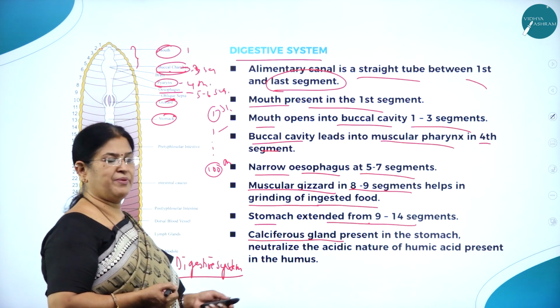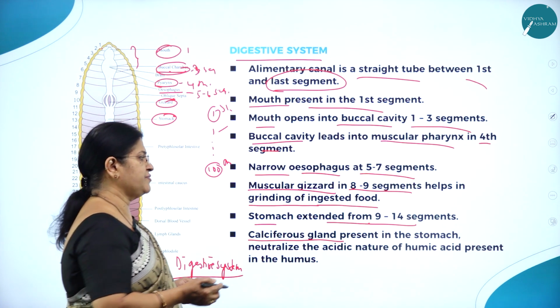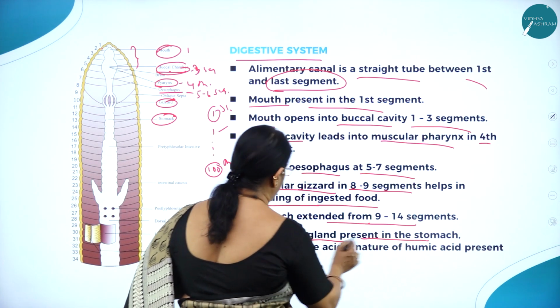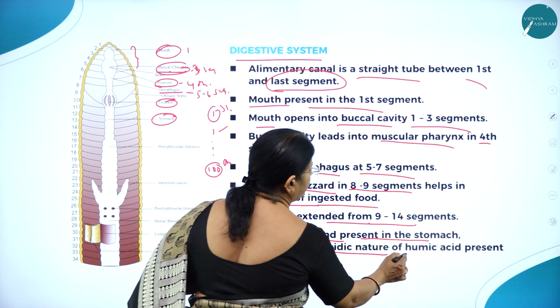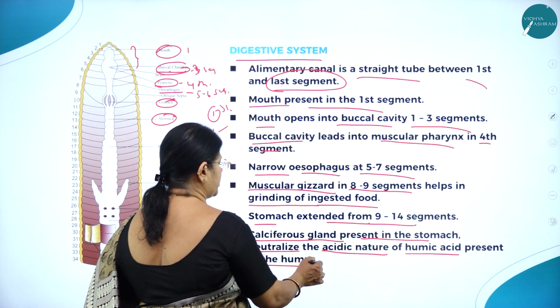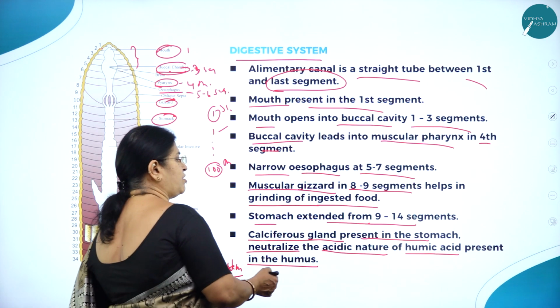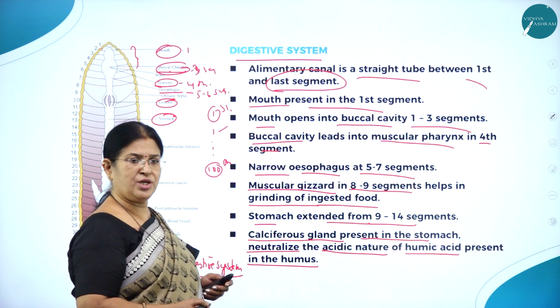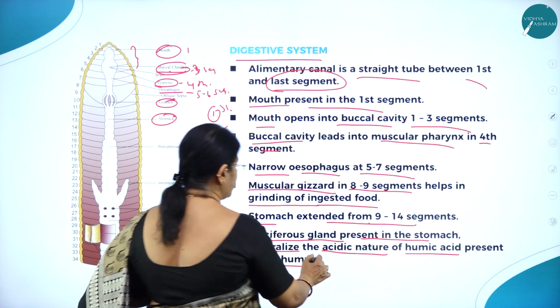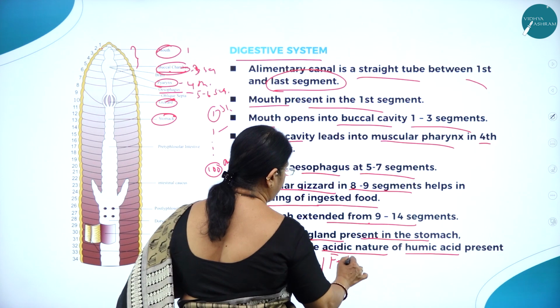That is made possible by these calciferous glands. The calciferous glands present in the stomach neutralize the acidic nature of the humic acid present in the humus. Humus means that which has more humic acid, fertile soil. Humus is called what? Fertile soil.